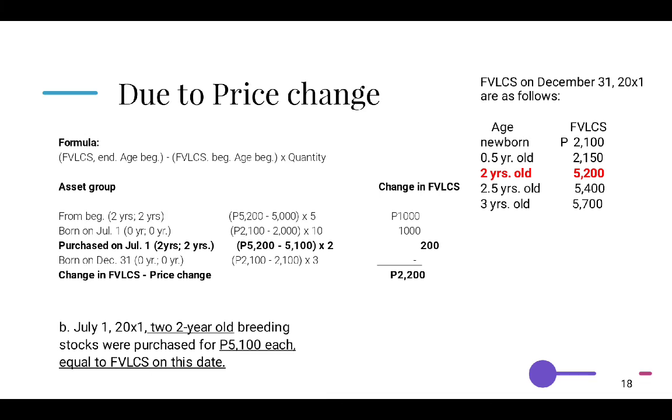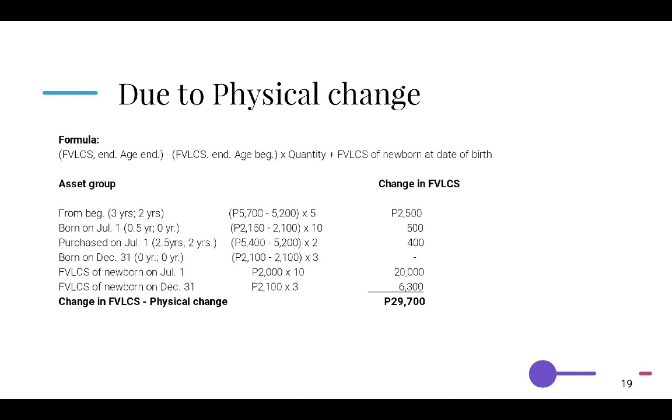The purchase of stocks on July 1 is the same case as our beginning stocks: we find the FVLCS of our 2-year-old stocks, that is 5,200, minus the FVLCS at the date of acquisition, 5,100, multiplied by 2 stocks, that is equal to 200. And for December 31, there is no change in FVLCS, so the total change in FVLCS due to price change is equal to 2,200.